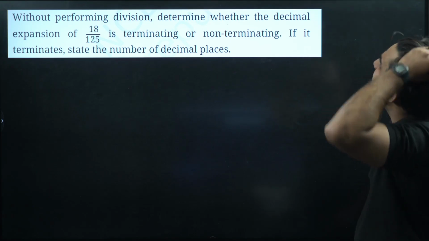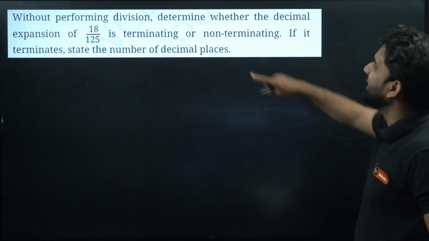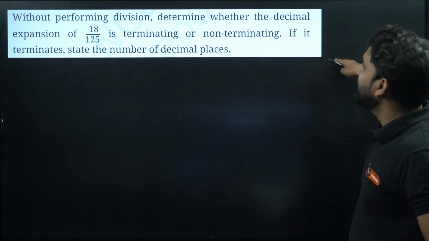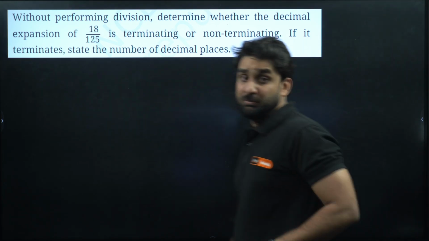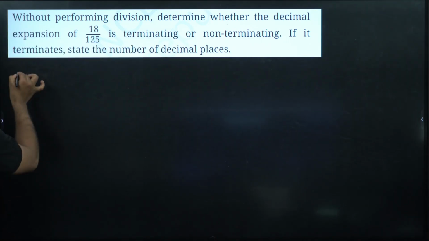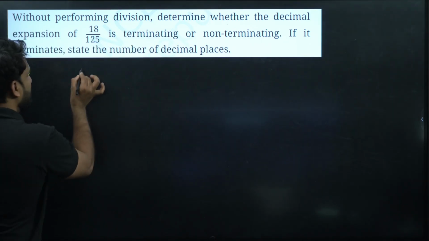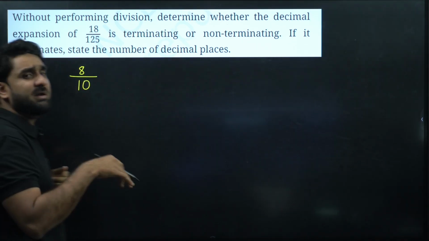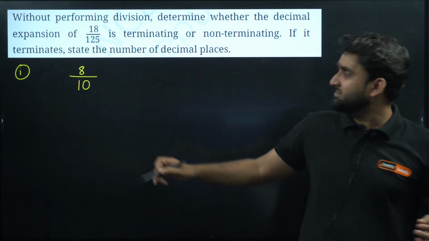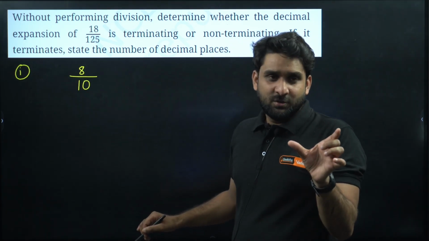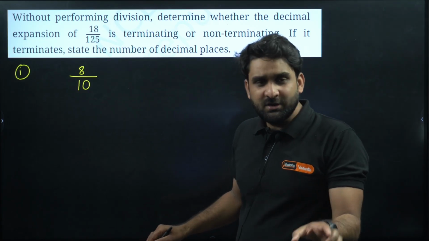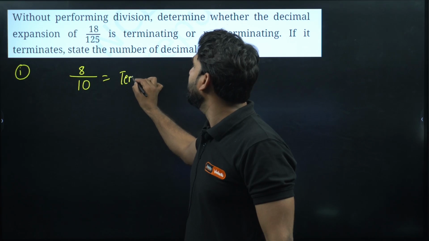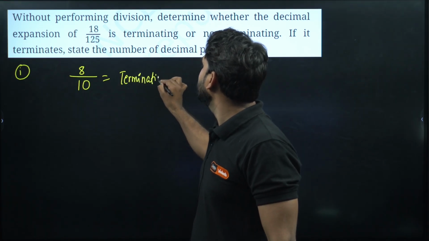Without performing division, determine whether the decimal expansion of 18 divided by 125 is terminating or non-terminating. If it terminates, state the number of decimal places. Very good question. So listen, champion, let me tell you one very important thing. Whenever we have a number in the numerator and the denominator is 10, 100, 1000, 10,000, whatever, means 1 and 0s are there, all such fractions are always terminating. Please make sure, always terminating.